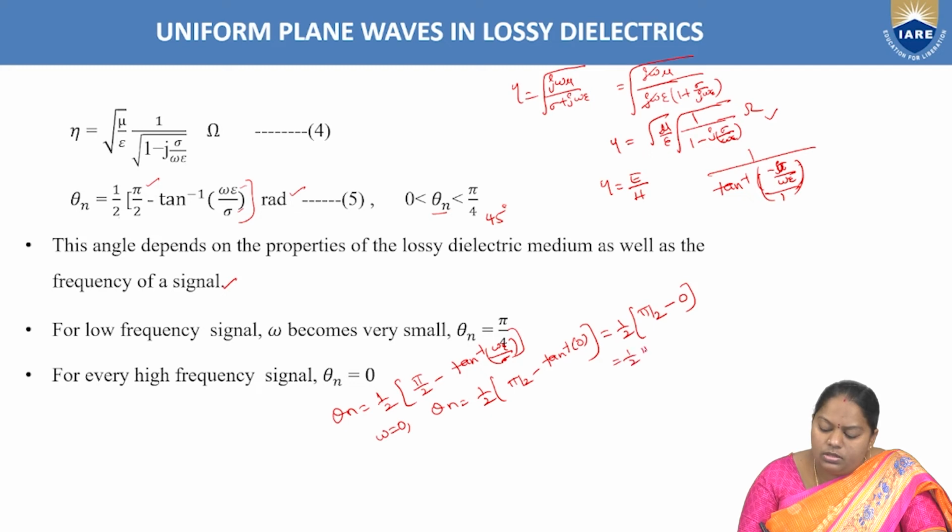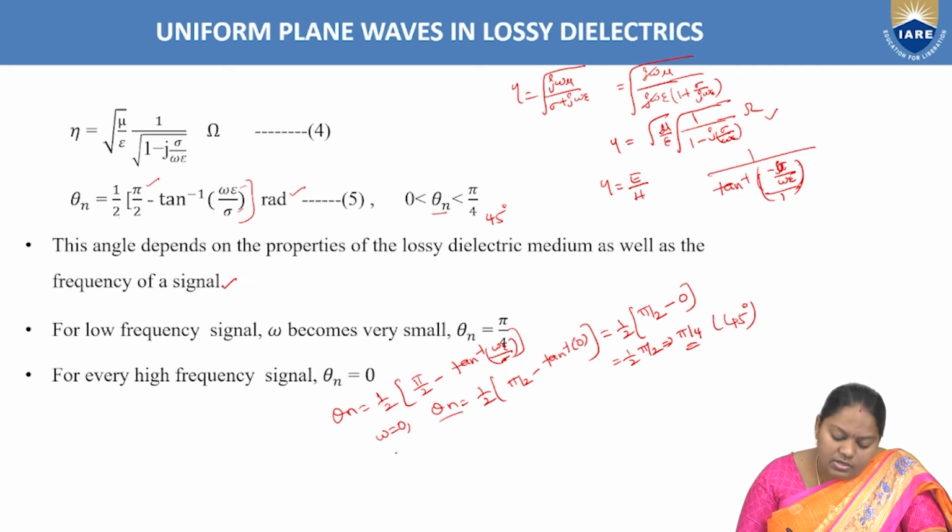This 1 by 2 into pi by 2 can be given by pi by 4, nothing but 45 degrees. So at very low frequencies, if you assume omega equal to 0, then theta n becomes 45 degrees.